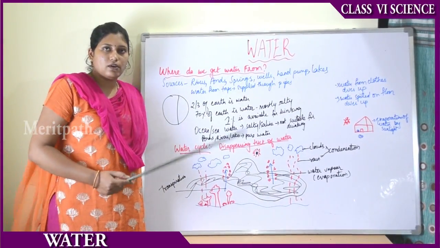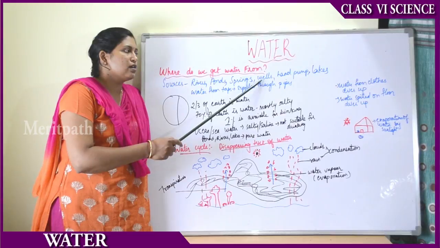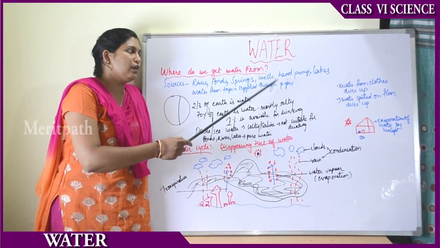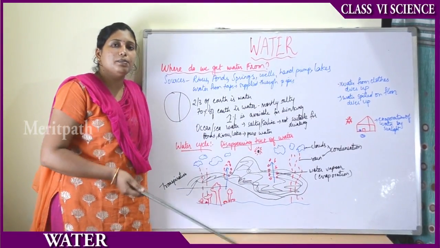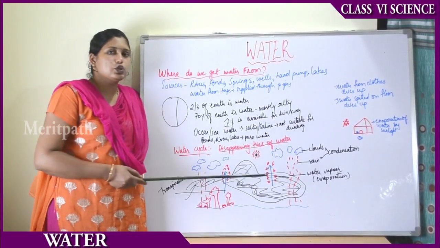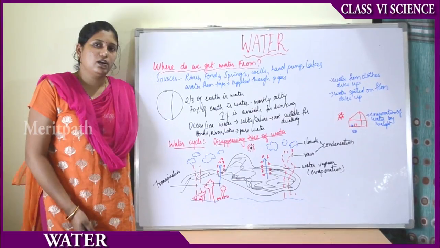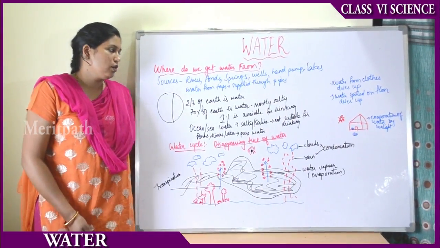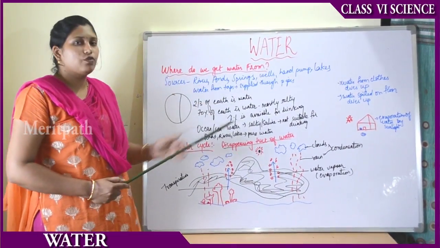And sometimes in our houses we dig wells underground. In that case we get water from the wells. Then from the wells the water is pumped through motors. And then we also install deep motor borewells in our house for the purpose of water. So these are the various sources of water.